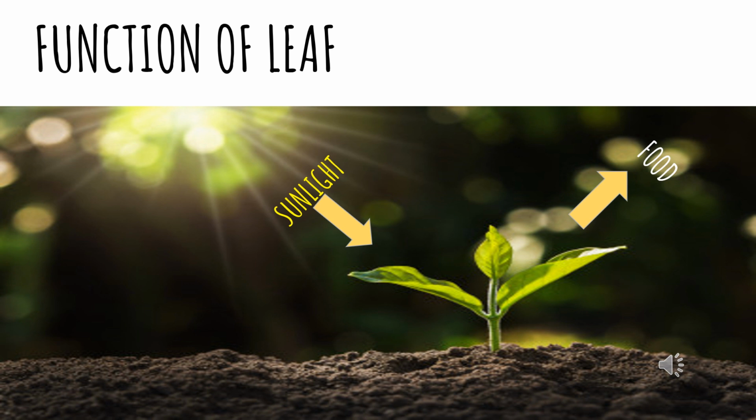Students, do you know what the function of a leaf is? The leaf plays a key role in making food for the plant. The green substance present in leaves is called chlorophyll. It helps the plant prepare its food with the help of sunlight.